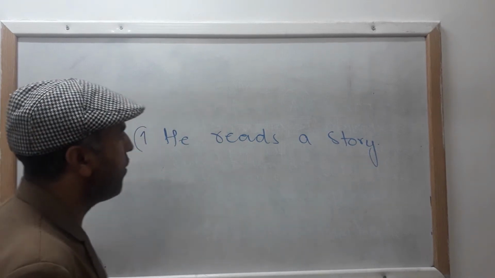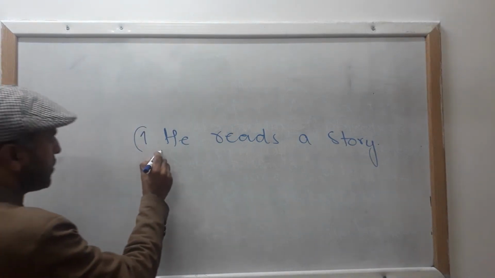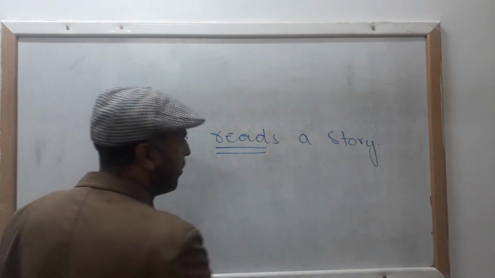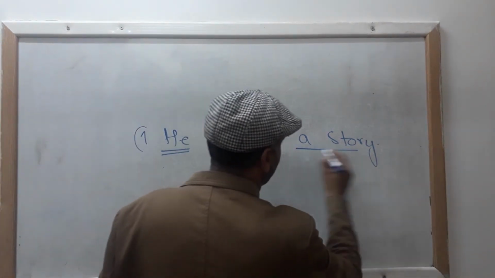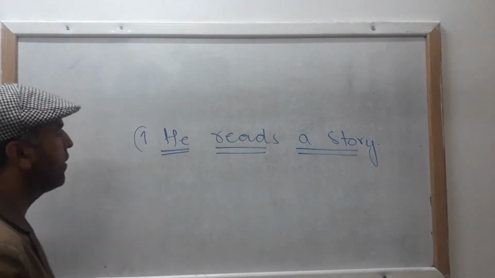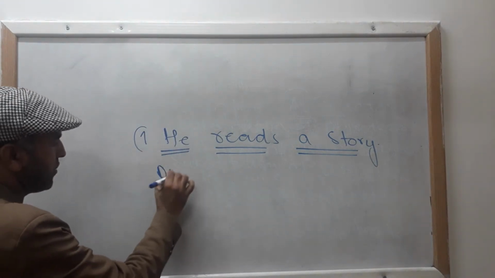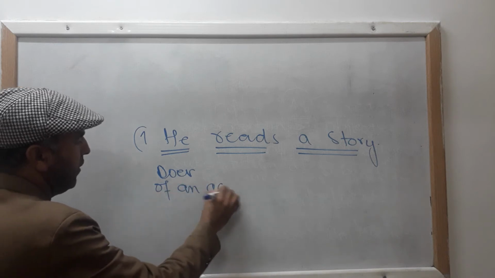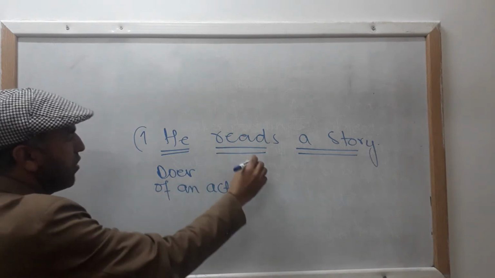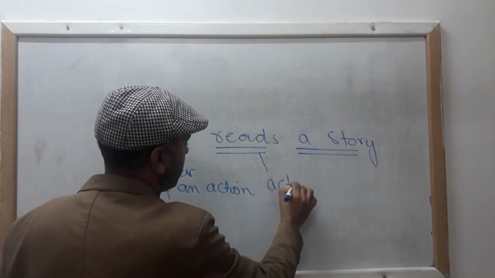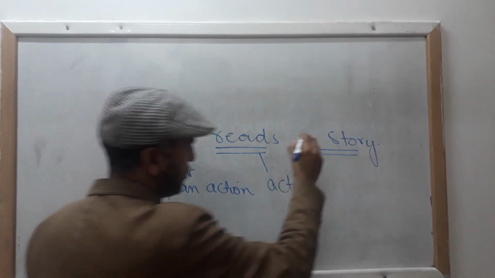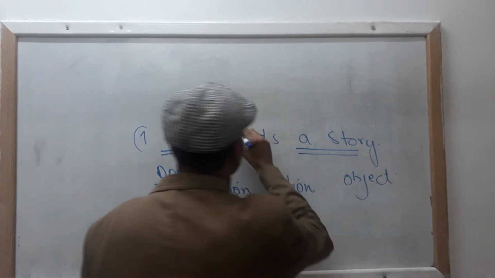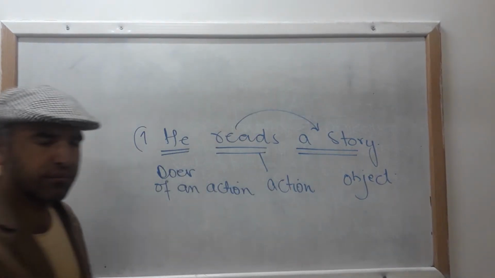First of all, you will have to locate which one is your subject, then which one is your verb, and where is your object. Clear? Subject is doer of an action. Your verb is action itself, activity or action. Story is your object or receiver of your verb read.